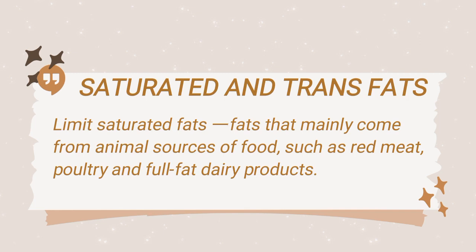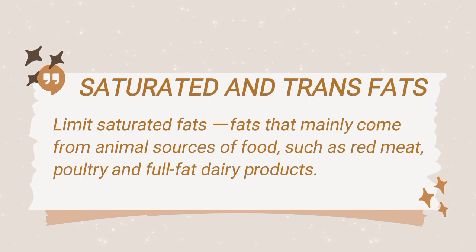Limit saturated fats. These are fats that mainly come from animal sources of food such as red meat, poultry, and full-fat dairy products. Look for ways to replace saturated fats with vegetable and nut oils, which provide essential fatty acids and vitamin E. Healthier fats are also naturally present in olives, nuts, avocados, and seafood.